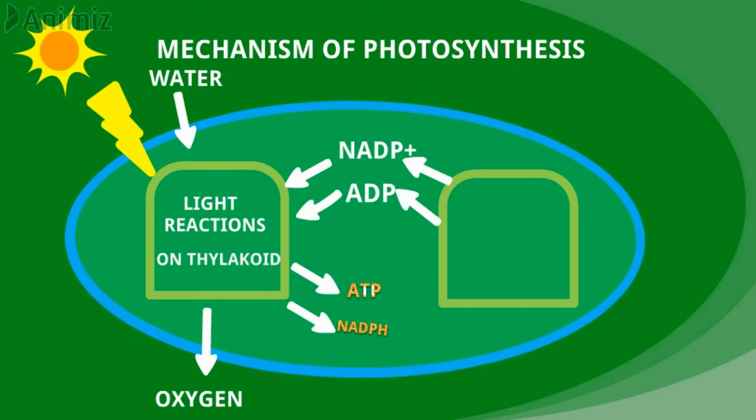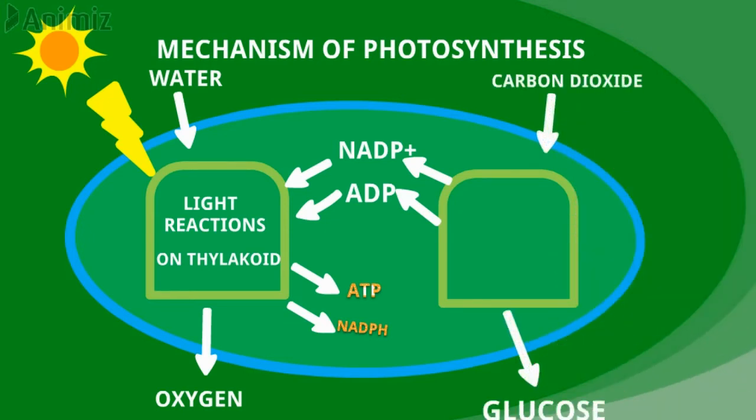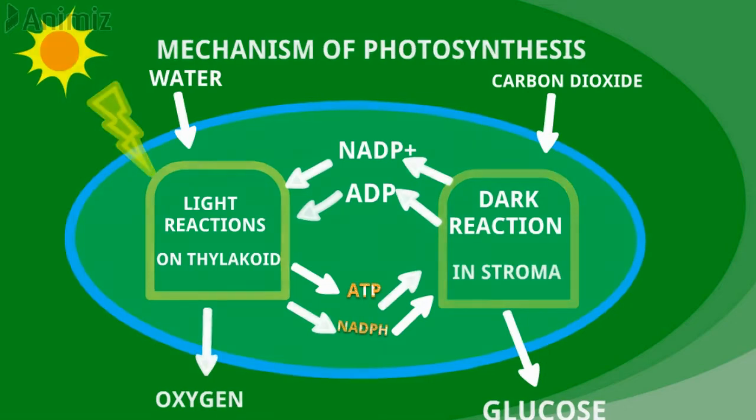During the second phase, carbon dioxide is reduced to make glucose. In this phase, energy from high energy molecules like ATP and NADPH is utilized. These reactions do not use sunlight directly, so they are known as dark reactions. Dark reactions take place in the stroma of the chloroplast. So let's discuss the mechanism of light reaction and dark reaction.